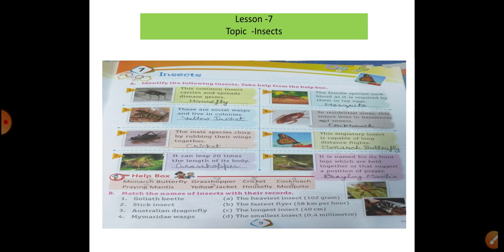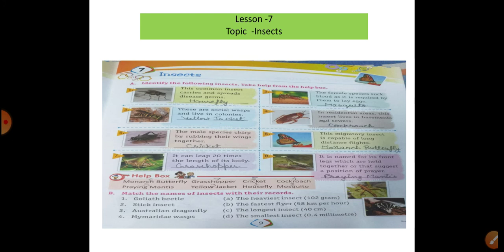The given pictures should be written down from the helping list. Picture number 3: these are social wasps and live in colonies, the yellow jacket.